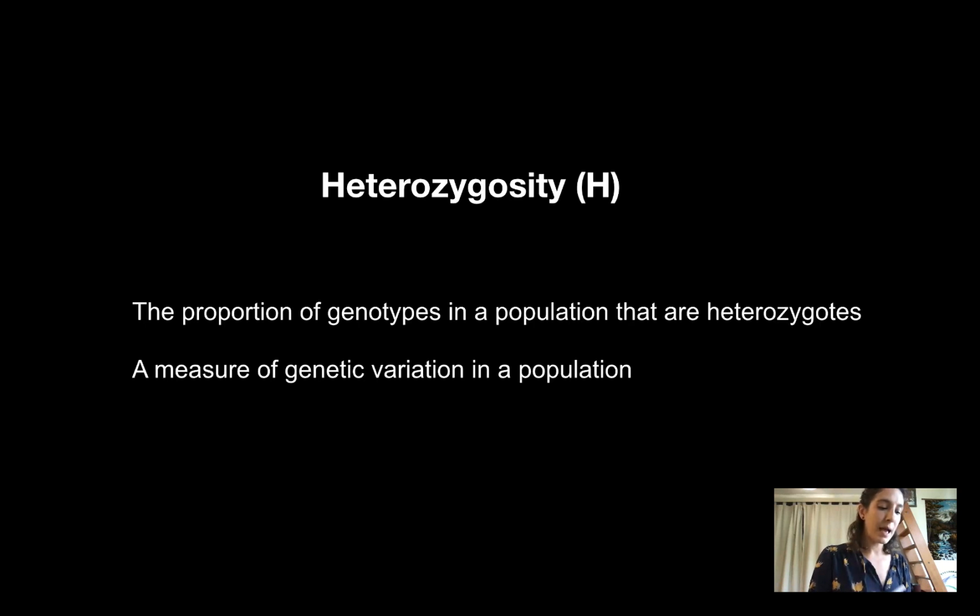Okay. Heterozygosity kind of has to do with what we're talking about here. Heterozygosity is the proportion of genotypes in a population that are heterozygotes for some locus. It's also a measure of genetic variation in a population. According to the neutral theory, the amount of genetic variation in a population should be proportional to the population size.